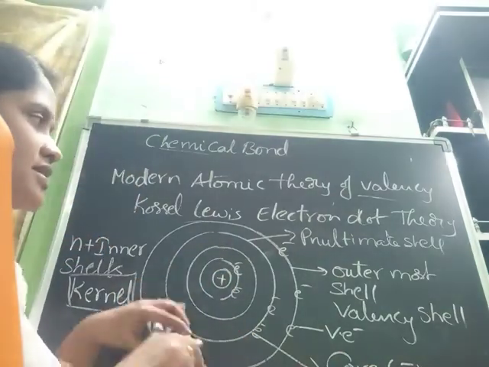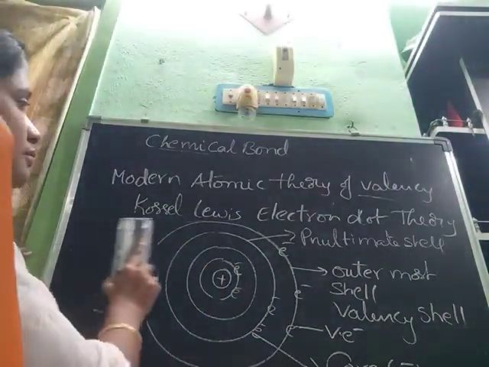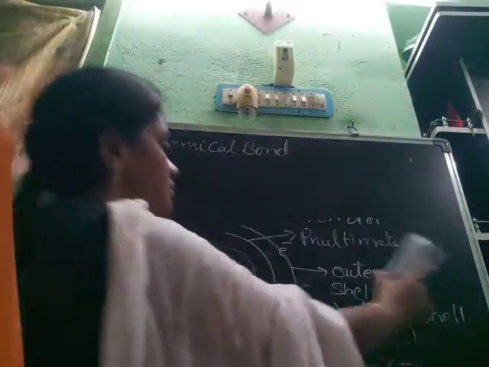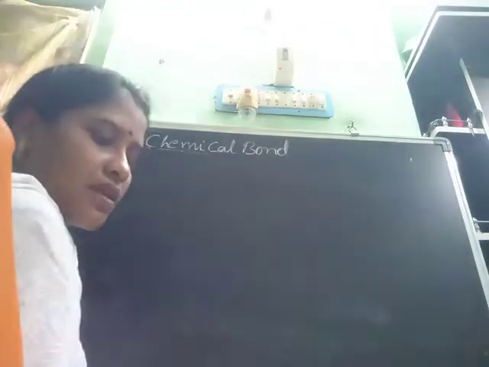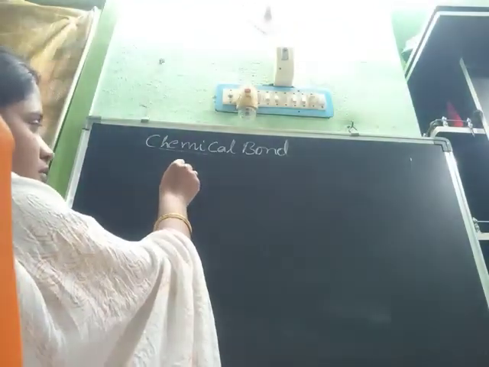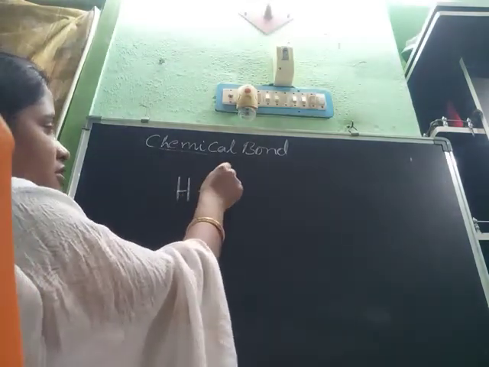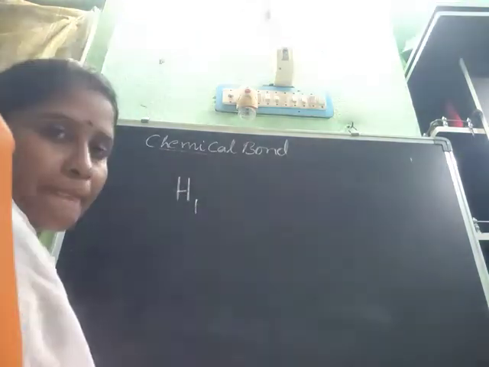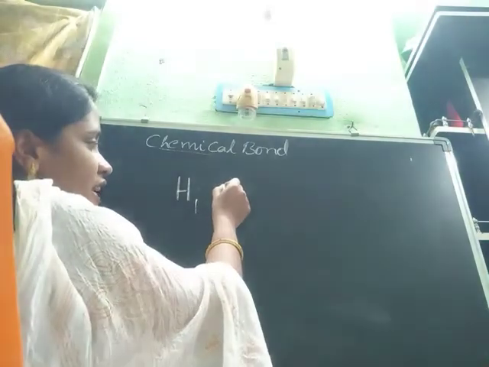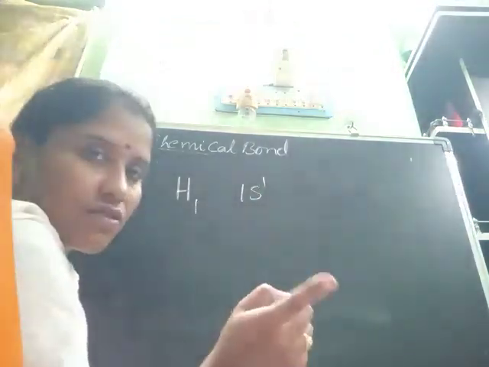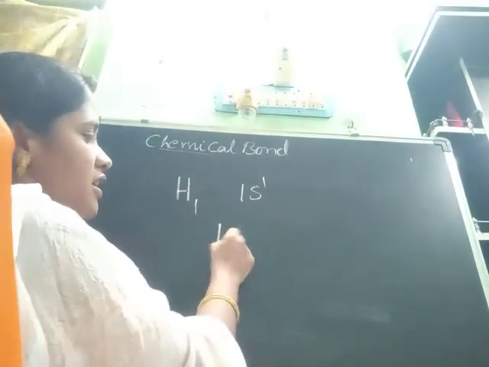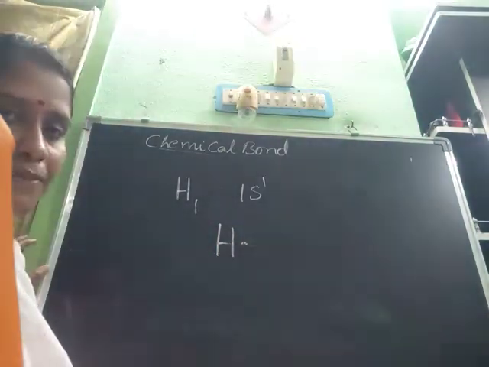Example, hydrogen. Hydrogen's atomic number is 1, so it contains one electron, 1s1. So hydrogen is represented with one dot.